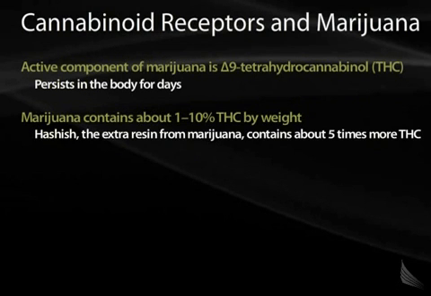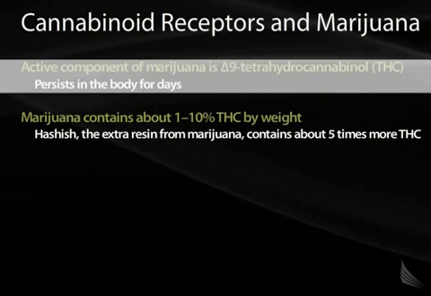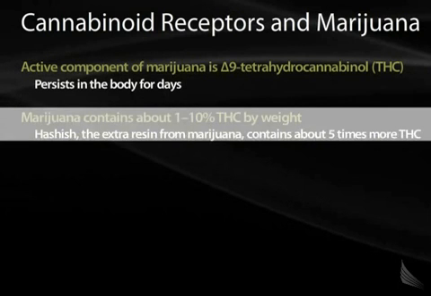The drug of recreation, marijuana, contains an active component that is delta-9 tetrahydrocannabinol. This is the active component of marijuana that does bind to the cannabinoid receptor. It is able to persist in the body for days. Marijuana itself contains approximately 1 to 10% THC by weight. Other formulations contain more, such as hashish.